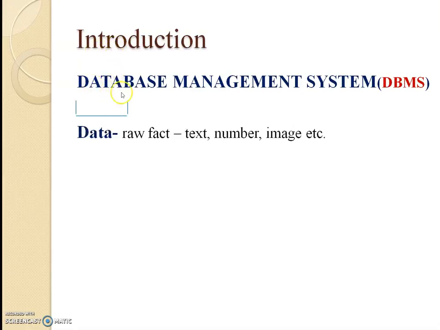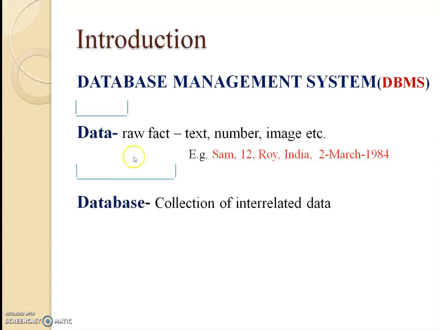First of all, we shall refer the term data. Data means raw fact. It can be a text, number, image, etc. For example, Sam, 12, Roy, India, 2 March 1984. So these are all raw fact. Next, database. Database is a collection of interrelated data. For example, you are collecting details about roll number, name and mark of students. It will become a student database.